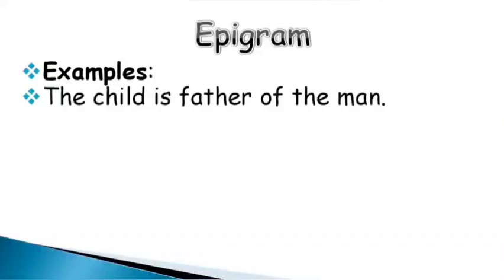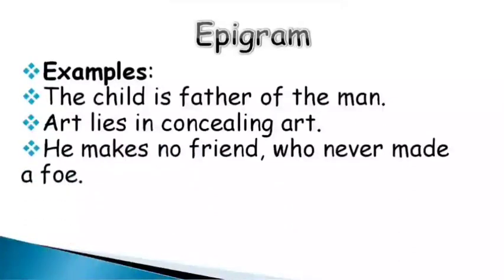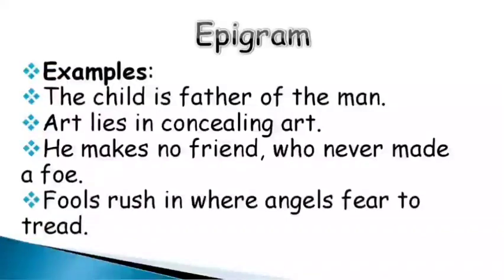It is far more interesting and surprising than oxymoron. Art lies in concealing art. So these are the terms which evoke in us a kind of surprise. So epigram is far higher and far stronger than oxymoron. He makes no friend who never made a foe. Fools rush in where angels fear to tread.